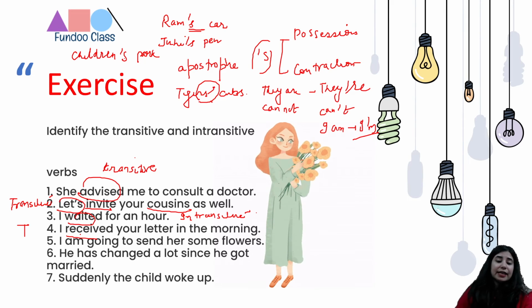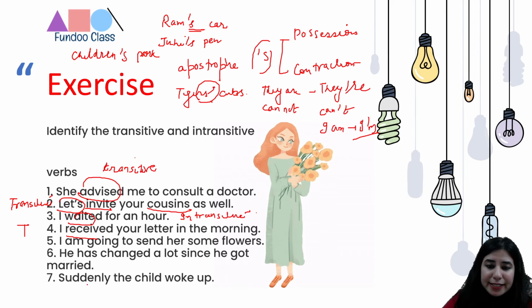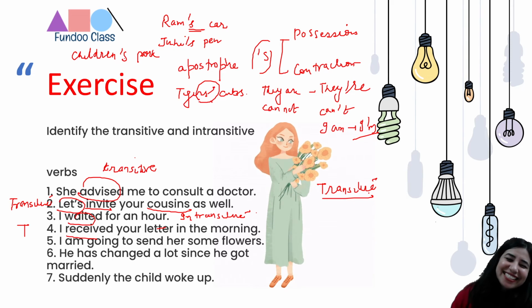In this case, what am I going to send? Some flowers, right? So there is an object in the statement which is needed. So the fifth is again an example of a transitive verb. I'll just write near this lady that, ma'am, the verb in the sentence in which you have been included is the one where the verb is transitive, right?